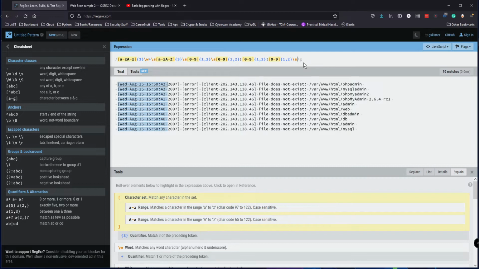So for year, once again, we're gonna have numbers, so let's put 0 to 9. But this time, if it's year, it's going to be 4 digits, so let's specify specifically 4 digits. Awesome. And I guess that is it. That is actually the query, the regex filter expression to filter for this.